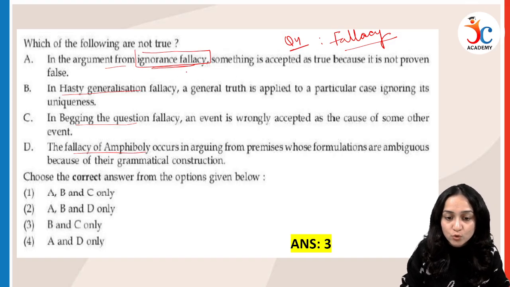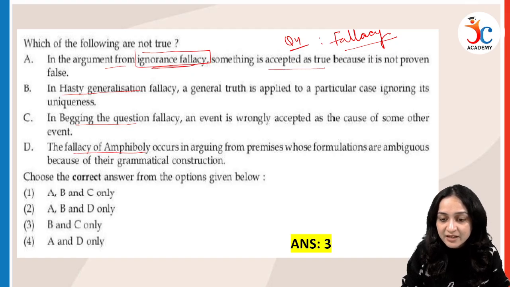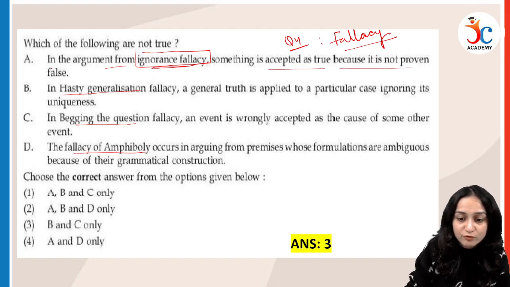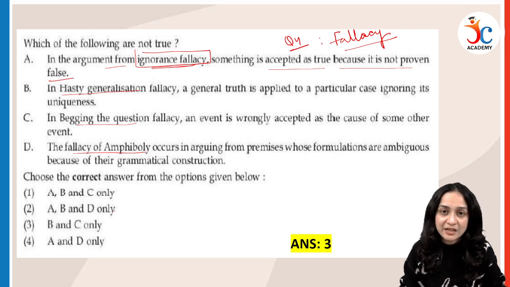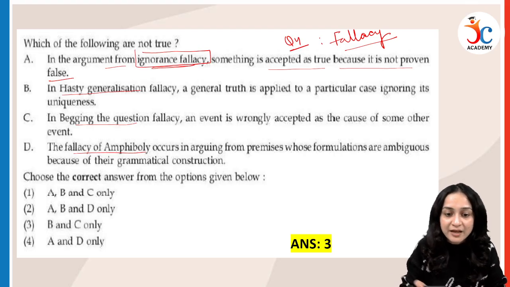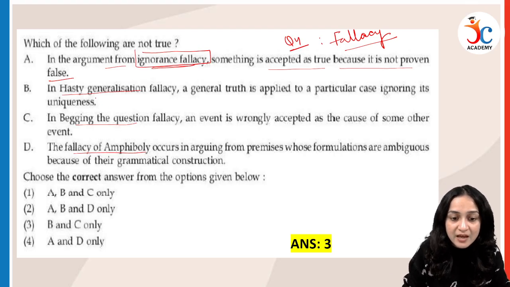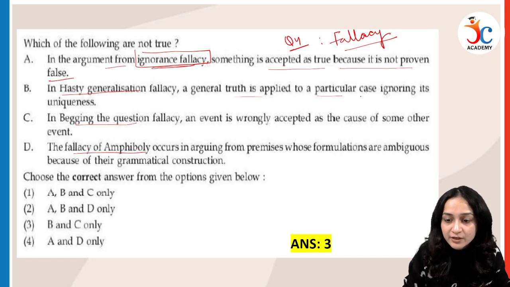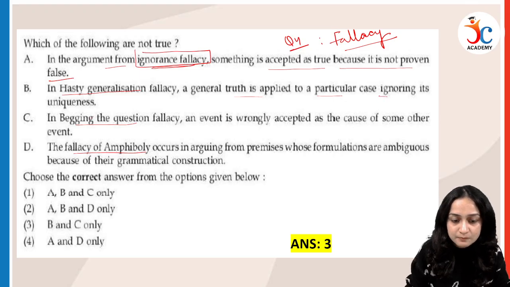From ignorance fallacy, something is accepted as true because it is not proven false, like aliens exist because nobody has been able to disprove it. That is ignorance fallacy. Hasty generalization, a general truth applied to a particular case, ignoring its uniqueness.